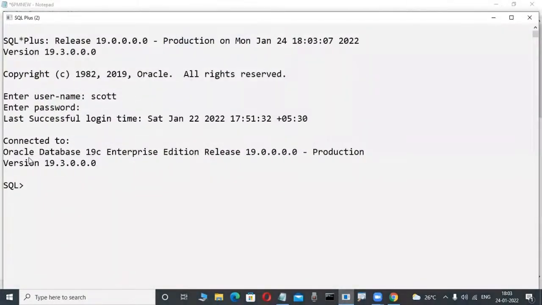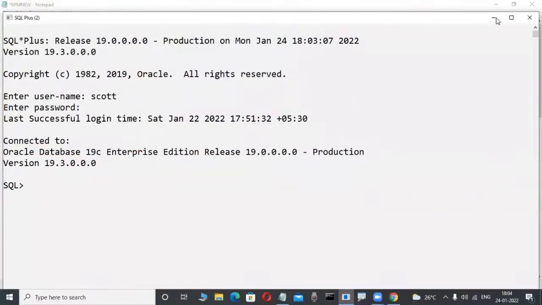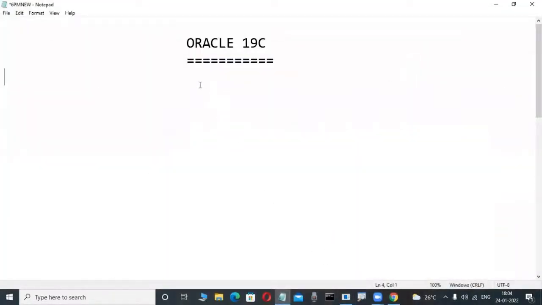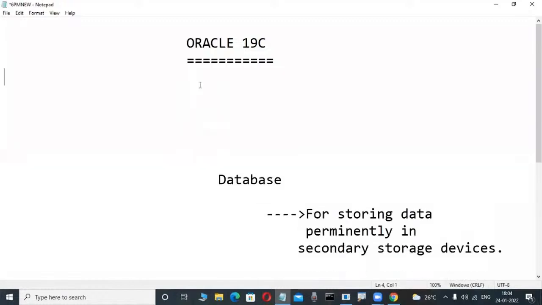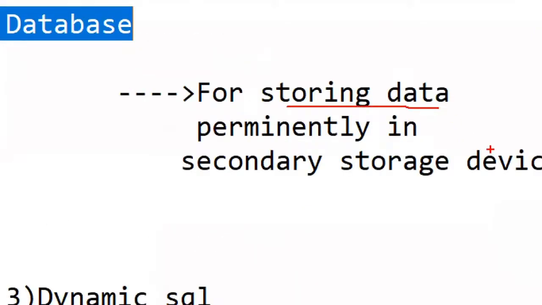Oracle is a product from Oracle Corporation. What type of product is that? Database product. What is the purpose of the database products? Either Oracle, SQL Server, or DB2, so many products are there. What is the purpose of these database products? For storing data permanently in a hard disk, in a secondary storage device. But not only permanently storing the data, but also an efficient way of retrieving the data.